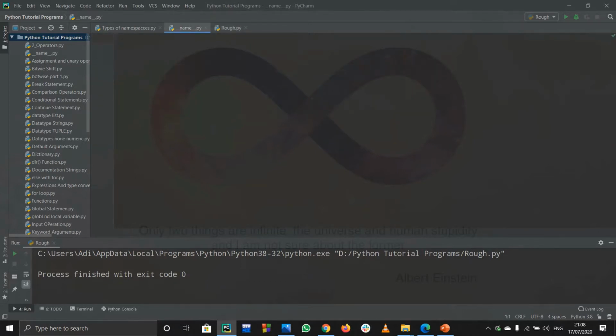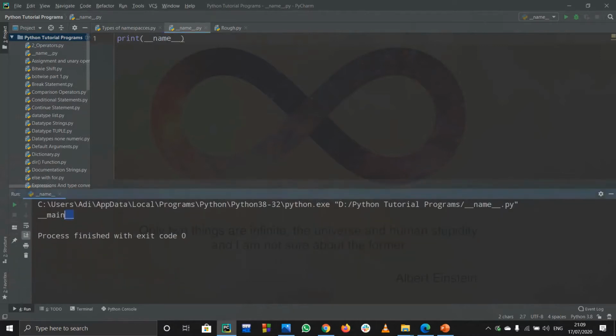So see, this is my Python file called name. I just gave a random name to this file. Now let us do one thing. We have to print out this attribute. To print out the attribute, just type __name__, that is two underscores, then name, then again two underscores. Let's run this code and see what happens. So see, it gave me the output as __main__.